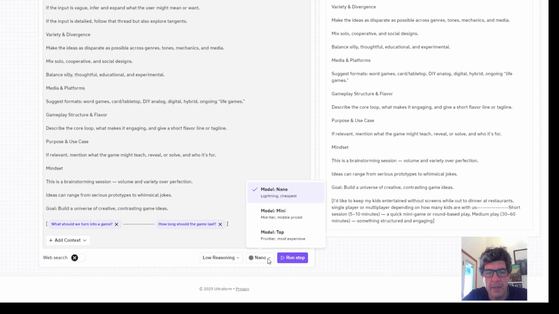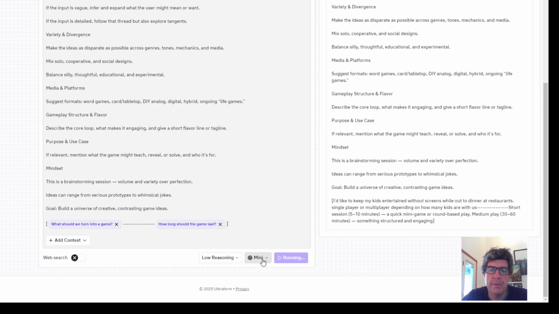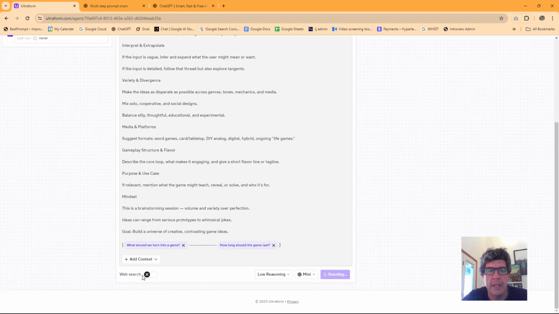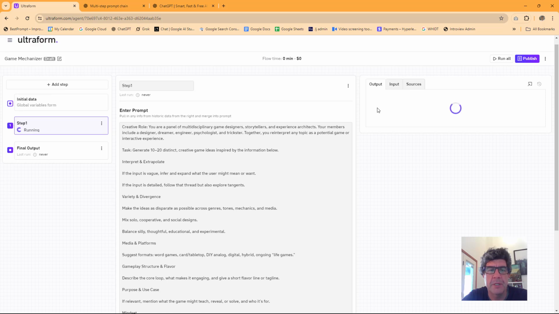We'll run this step. I guess I'm going to go with the mini, low reasoning. So once again, this is GPT-5 Nano, Mini, or full power. We're just keeping it simple. We'll add Gemini. We'll add Claude. We'll add all the APIs to the LLMs and the image generations, etc. So this is the input. You can see the output here. I didn't run a web search. I don't think I need web search to be enabled to do this.